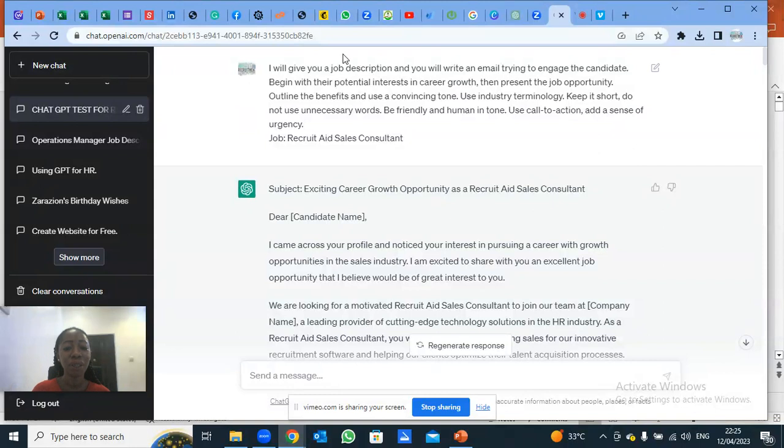So my first question, I said, I will give you a job description and you will write an email trying to engage the candidate. Begin with their potential interest in career growth, then present the job opportunity. Outline the benefits and use a convincing tone. Use industry terminology, keep it short, do not use unnecessary words, be friendly, and use a human tone. Use call to action, add a sense of urgency.